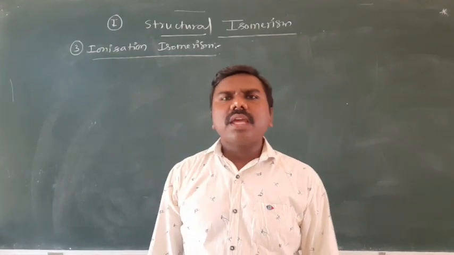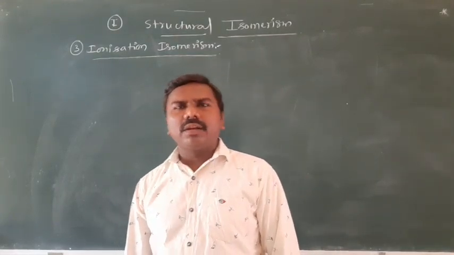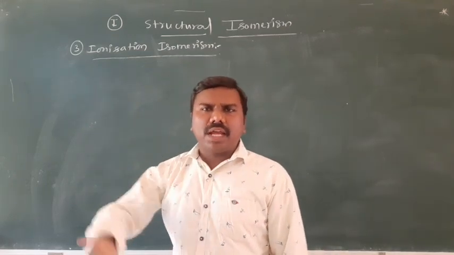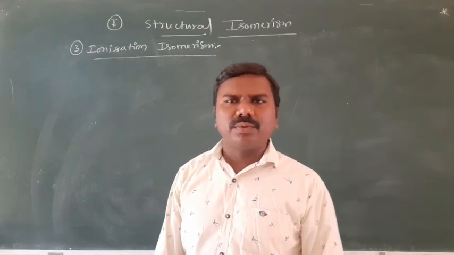Next one is ionization isomerism. Compounds having the same molecular formula but different in the production of ions, different ions, called ionization isomerism.